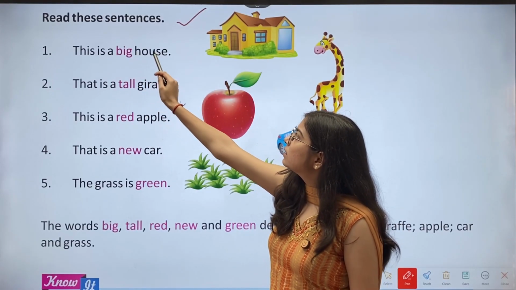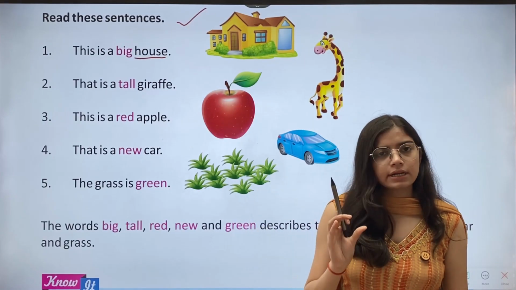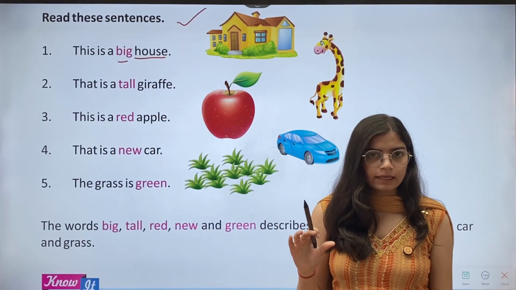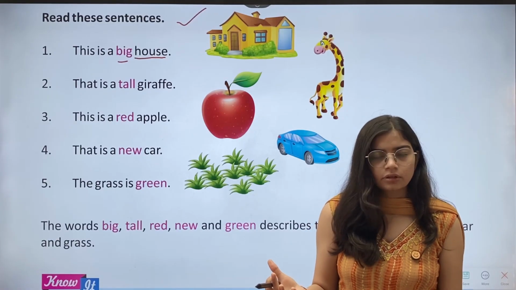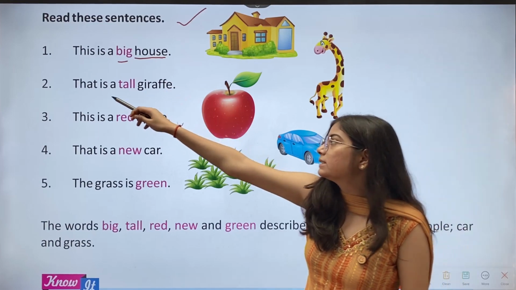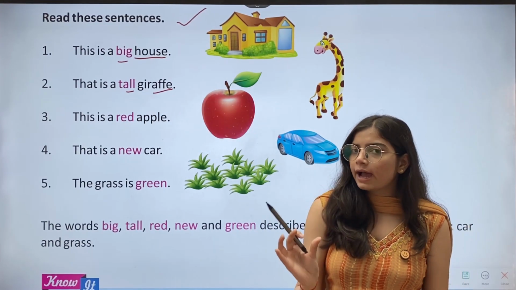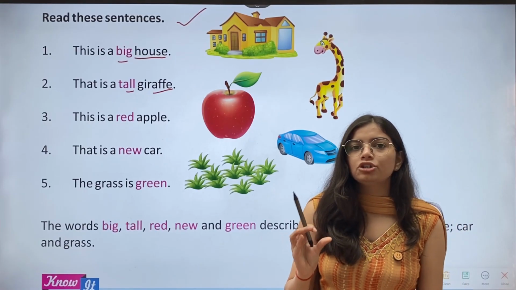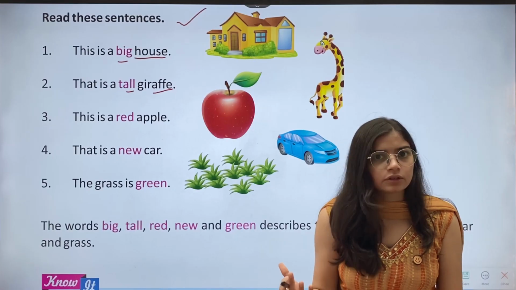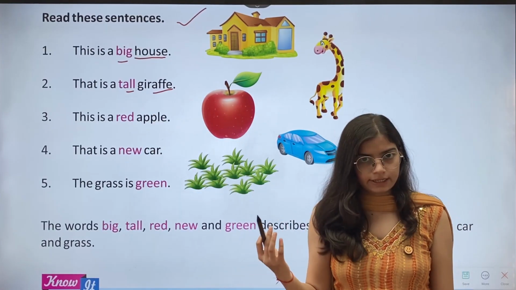Okay. Then we have read these sentences. First, this is a big house. Here you can see house is the noun and big is the describing word which describes the size of the house. Right. So, this is adjective here. Then second, that is a tall giraffe. Then giraffe is a noun here and tall is the quality that shows how it looks. So it is a describing word. It is an adjective as well.